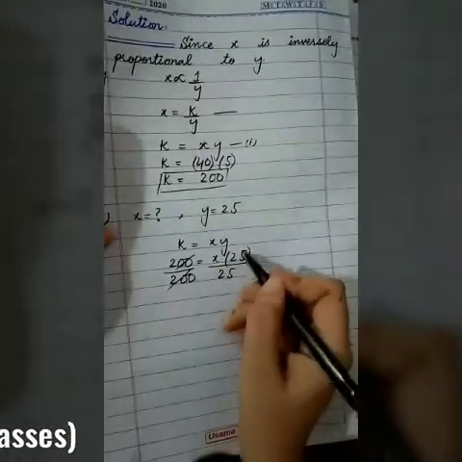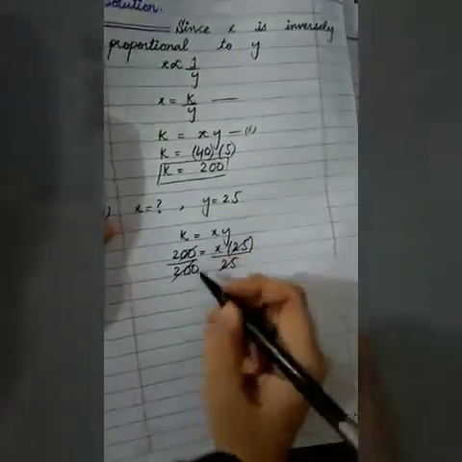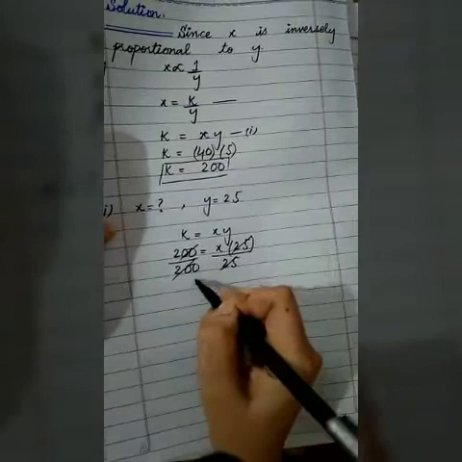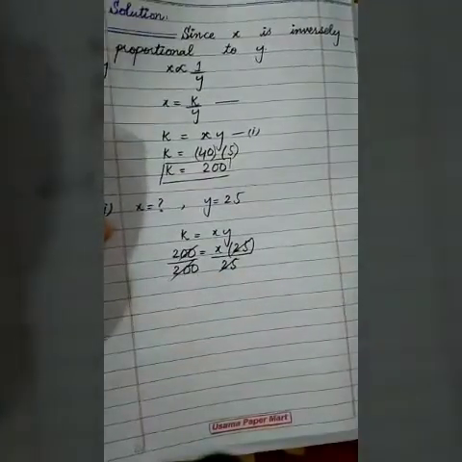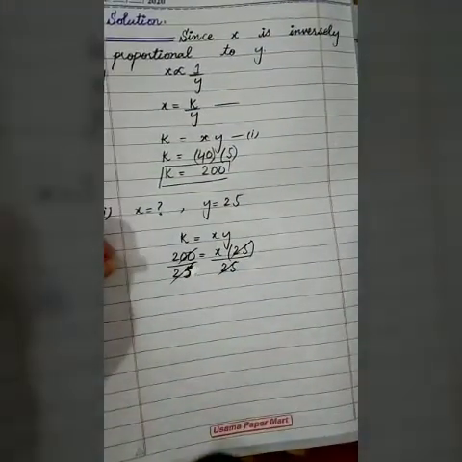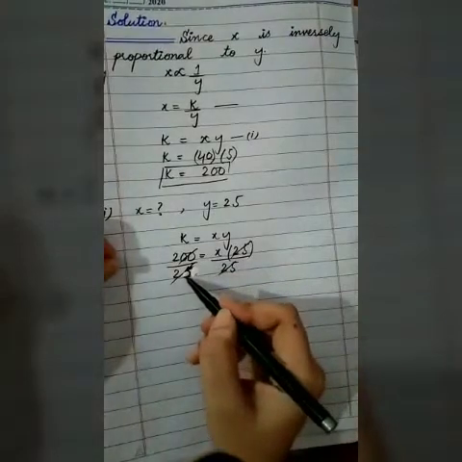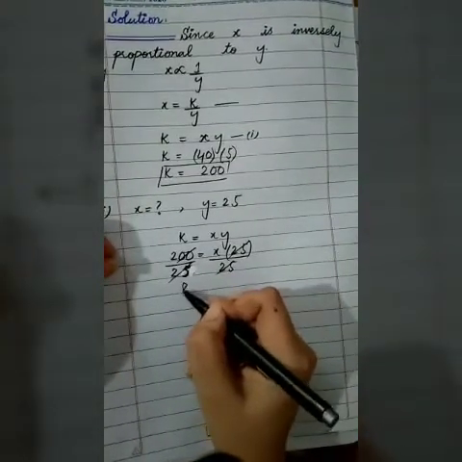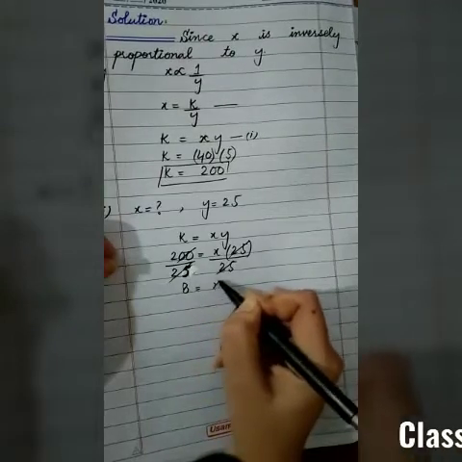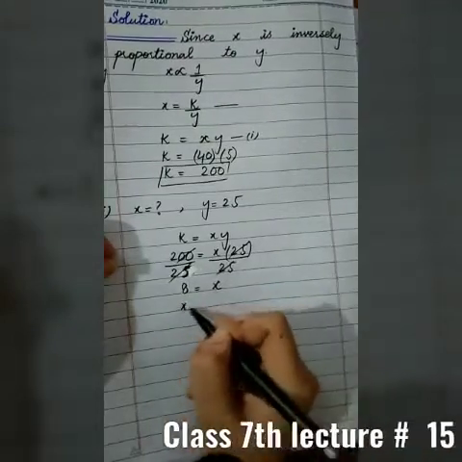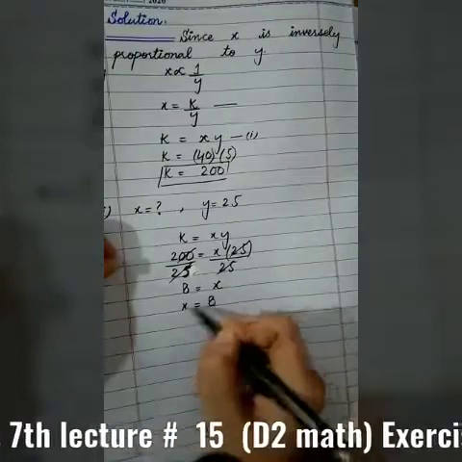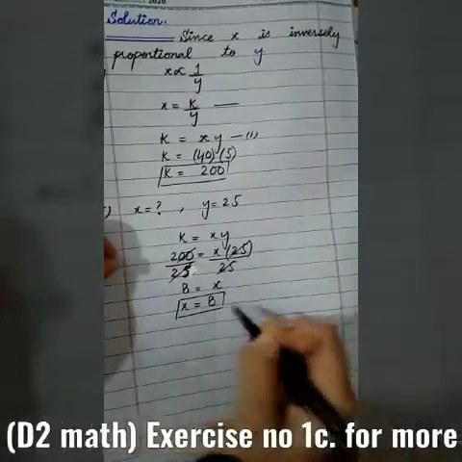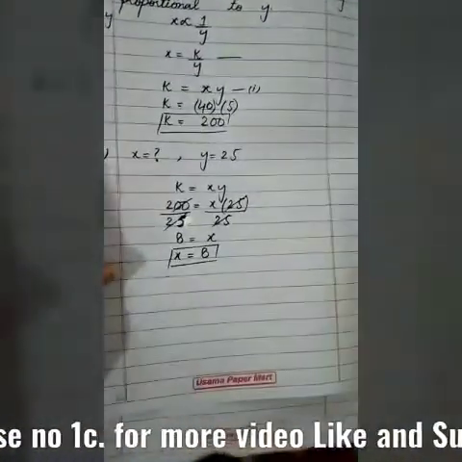25 will be cancelled with 25. Sorry, 200 will be divided by 25. So now it is 8, which means x is equal to 8, as it was required in part 1 to find.